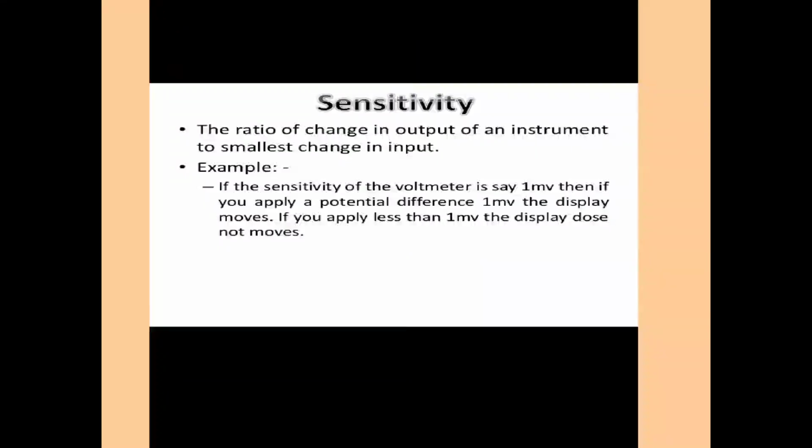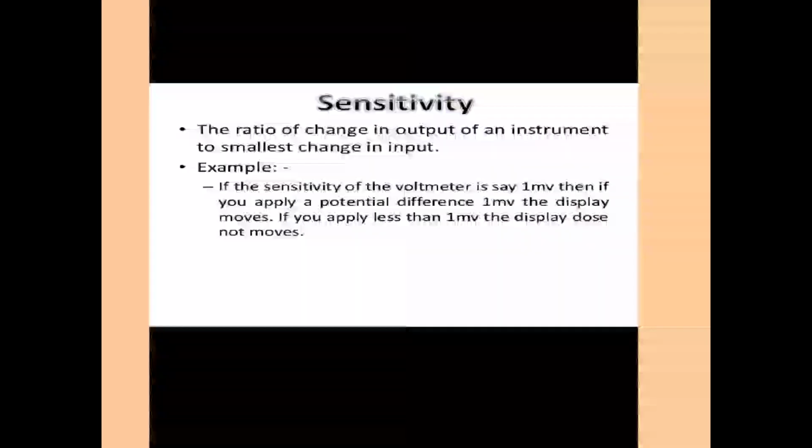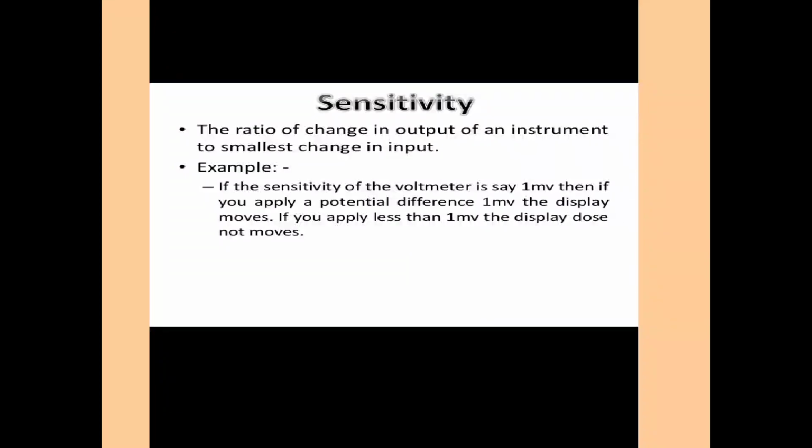Therefore, too much sensitivity leads to affect the working of instrument. It will adversely affect the accuracy and precision of measurements. This is the definition of sensitivity.